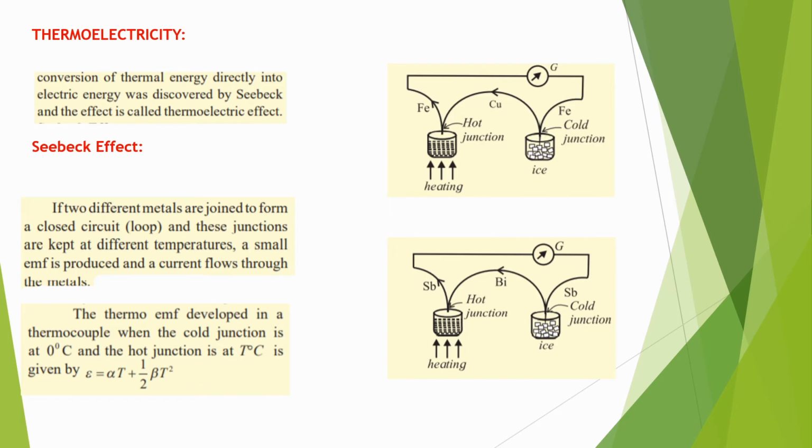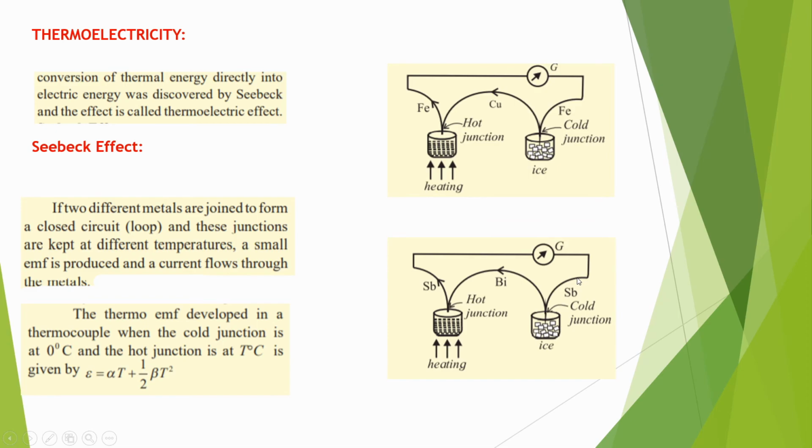The pair of dissimilar metals forming the junction is called a thermocouple. So a thermocouple means a pair of dissimilar metals forming a junction. Here we get two thermocouples, first in the form of iron and copper, and the second antimony and bismuth.